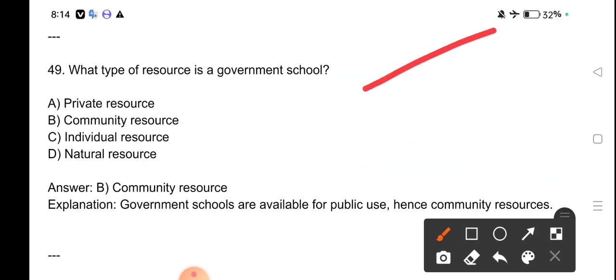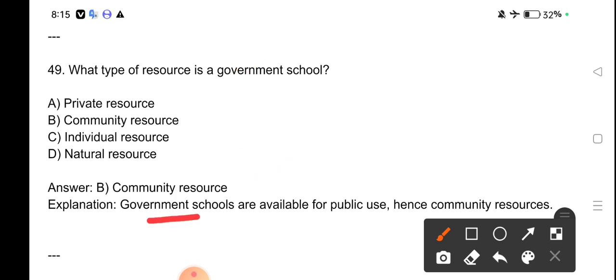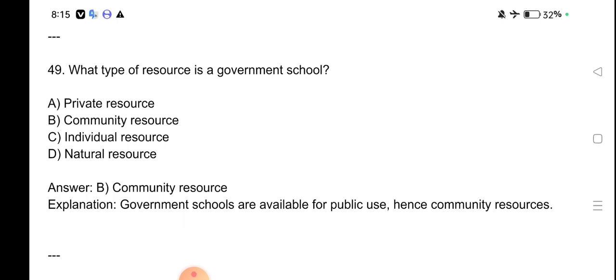What type of resource is a government school? Private resources, community resources, individual resources, natural resources. Community resource is a government school. Government schools are available for public use, hence community resources.